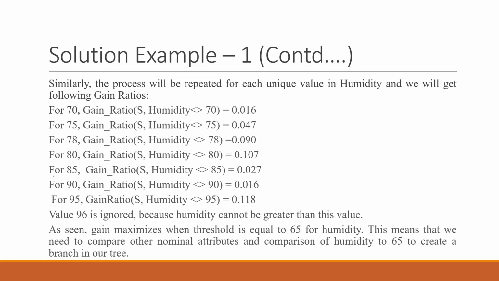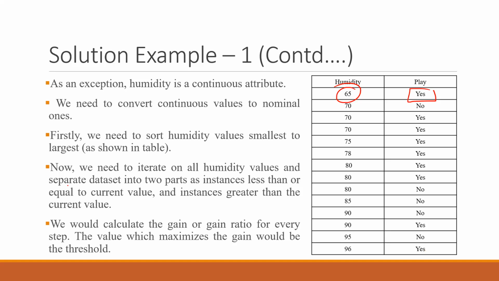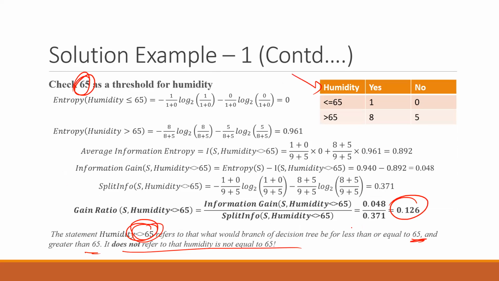For all other values the calculation has already been done for you: for 70, for 75, for 78, for all the unique values without any repetition. Obviously 70 was a repetition, 80 was a repetition, 90 was a repetition. So in total 9 values were unique, and for all of them we have to calculate the threshold value.